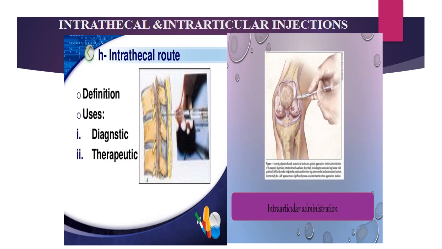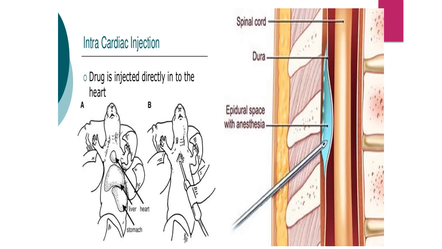Now this is the intrathecal and intra-articular injection. Intrathecal injection: the drug is injected into the cerebrospinal fluid, and it is used for both diagnostic as well as therapeutic purposes. Then intra-articular injection: the drug is injected into the articular cartilage of the joint. Intracardiac injection: the drug is injected directly into the heart.